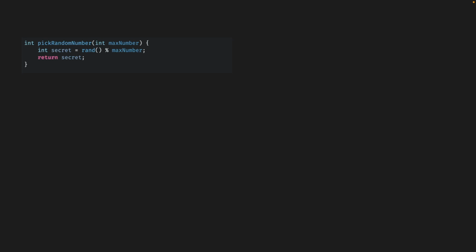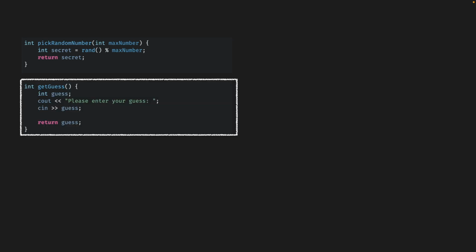This one's fairly easy. We're just going to use a very basic random number selector, and there are much better and more robust ways to do this, but for learning about algorithmic thinking, this is perfectly fine. We're going to get a secret number that's going to be random up until the limit of max number, and then we're going to return that value at the end. Our second function to get the guess, we're going to initialize a variable, print out a prompt, get the user to type something, and then return whatever they type in. Once again, very basic. We're not checking for errors. We're not making sure they type in any numbers. This is just to demonstrate the simplicity of the algorithm.